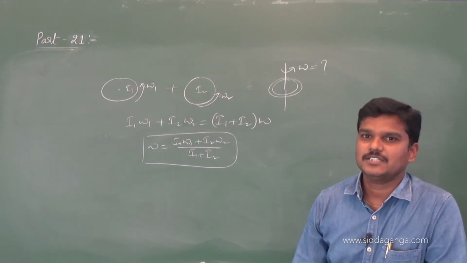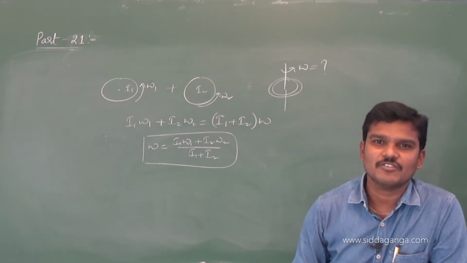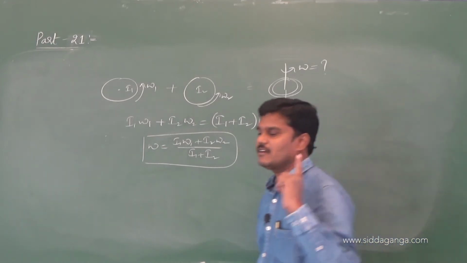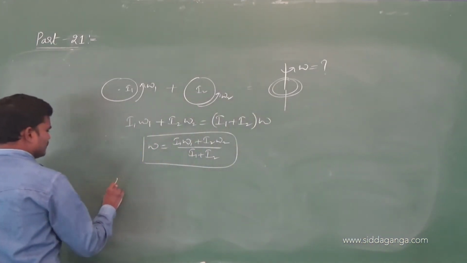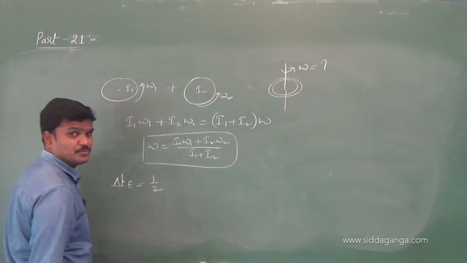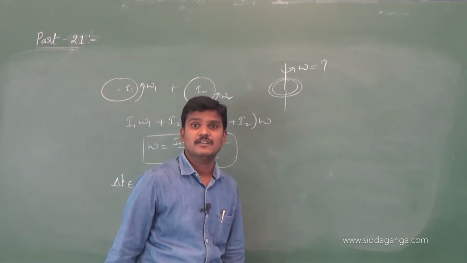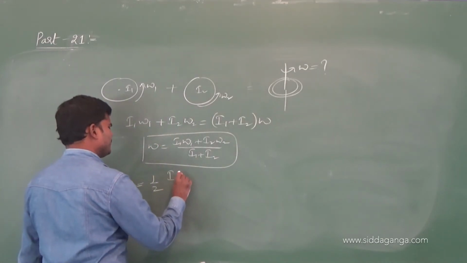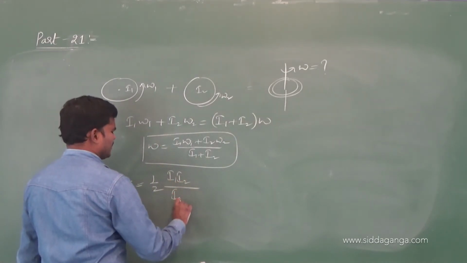Okay, and see, during this rotation maybe there is some loss of energy. So if they ask you to find the loss of energy, just recall the previous chapter formula: half m1 m2 by m1 plus m2 into v1 minus v2 whole squared. m1 m2 will be replaced by I1 I2, and m1 plus m2 by I1 plus I2.